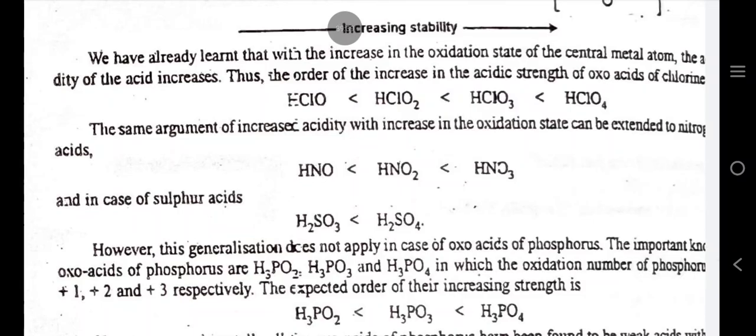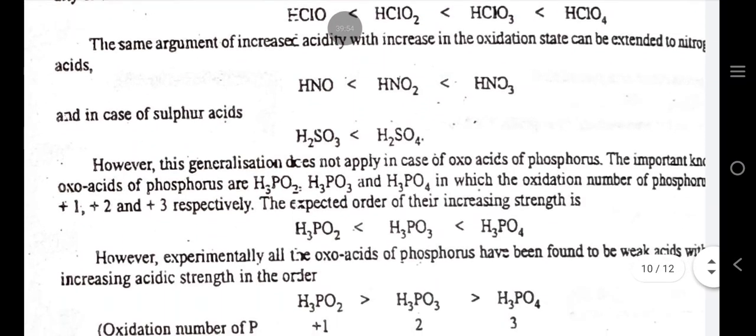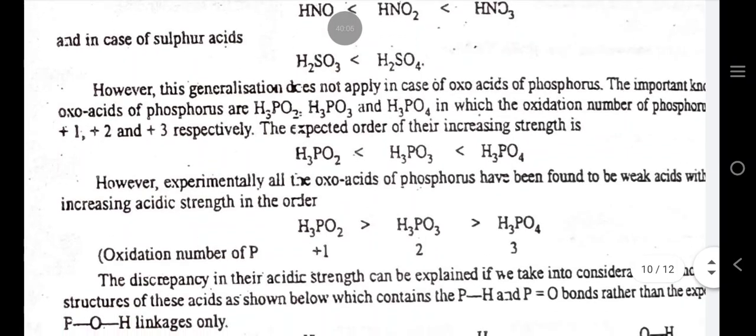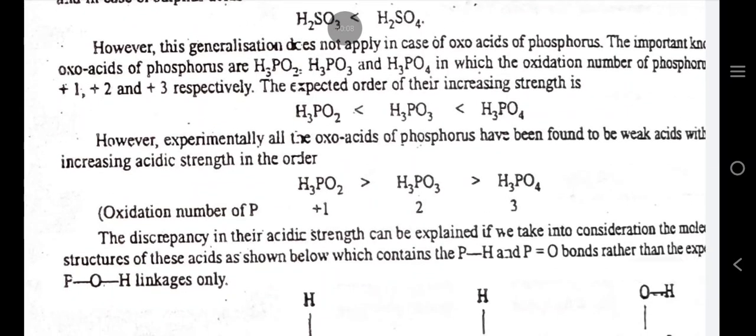We have already learned that with the increase in the oxidation state of the central atom, the acidity of the acid increases. Thus, the order of the increase in the acidic strength of oxoacids of chlorine is the same. The argument of increased acidity with increase in the oxidation state can be extended to oxoacids of sulfur as well. However, this generalization does not apply in case of oxoacids of phosphorus.